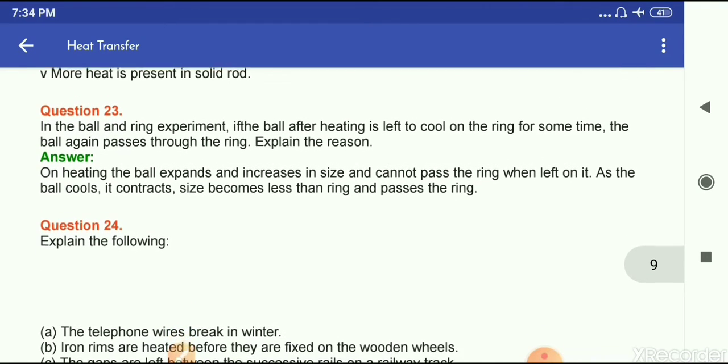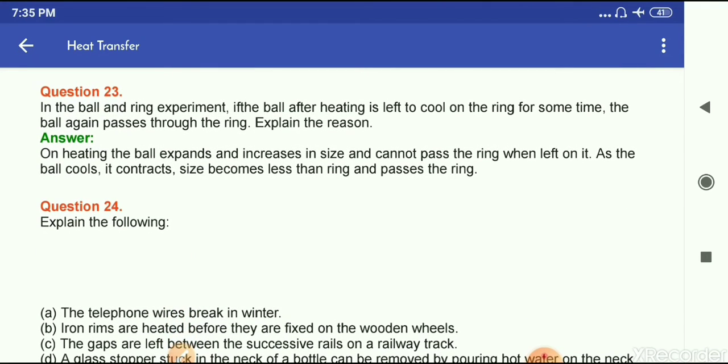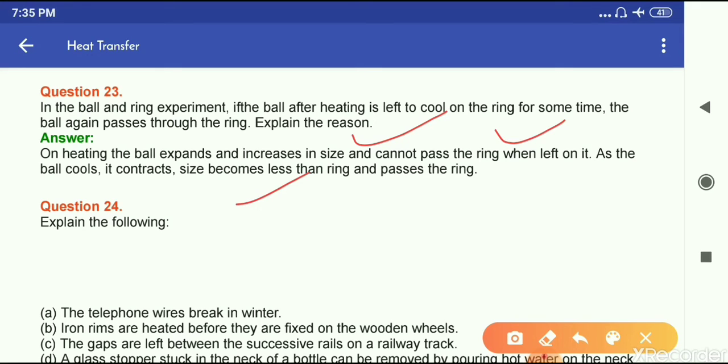Now question number 23. In the ball and ring experiment, if the ball after heating is left to cool on the ring for some time, the ball again passes through the ring. Explain the reason. On heating, the ball expands, increases in size and cannot pass the ring when left on it. As the ball cools, it contracts, size becomes less than ring and passes the ring.